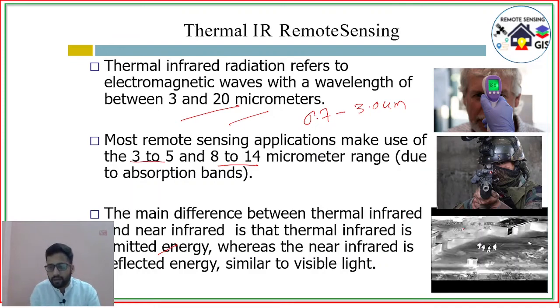So here we can get night imagery from the thermal vision camera. Beyond the visible range our eyes cannot see, so during the night time you can use the thermal infrared camera to monitor different activities or purposes.